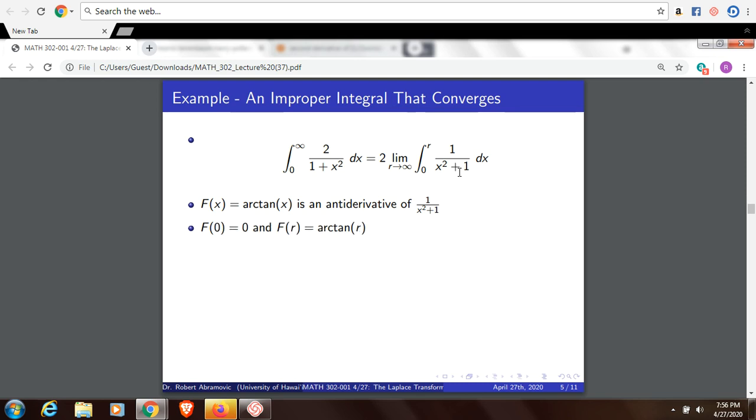F of 0 is 0. F of r is arctan r. If we look at the limit of the difference of these two values as r goes to infinity, the F of 0 term is just 0, so it's not going to affect anything. But the limit as r goes to infinity of arctangent is equal to pi over 2.